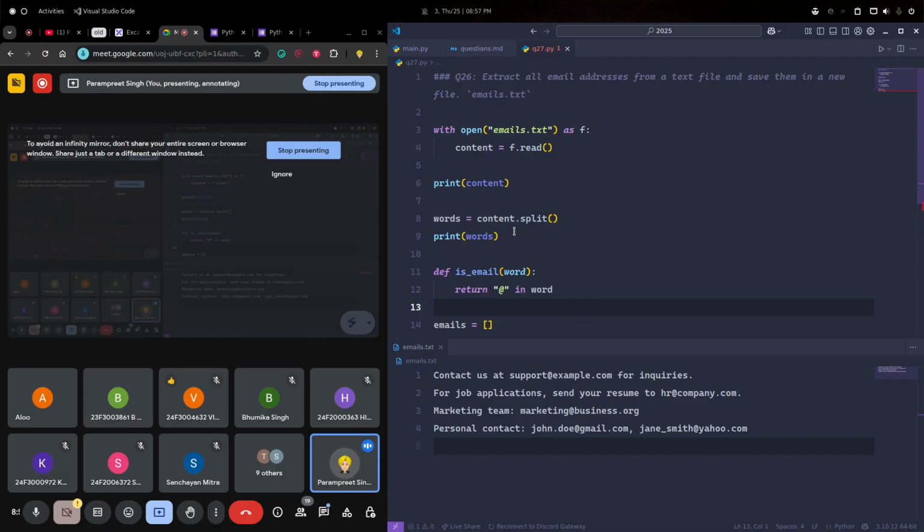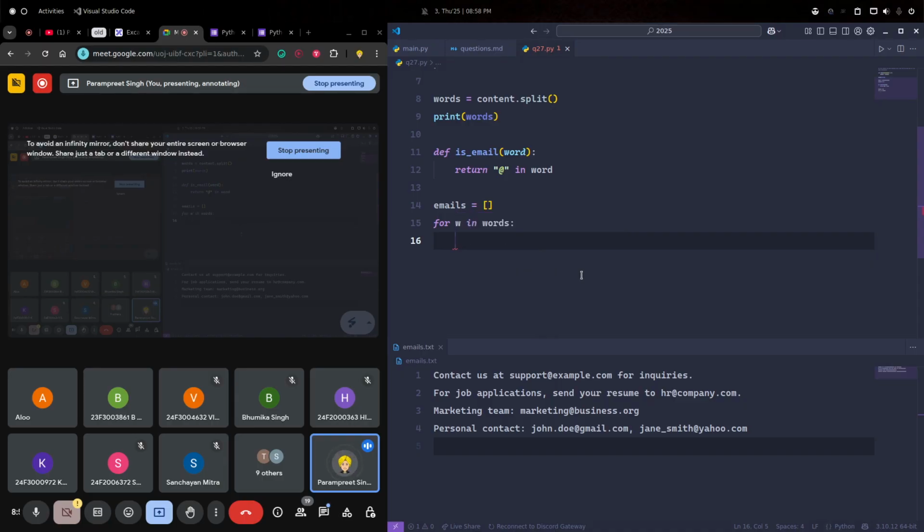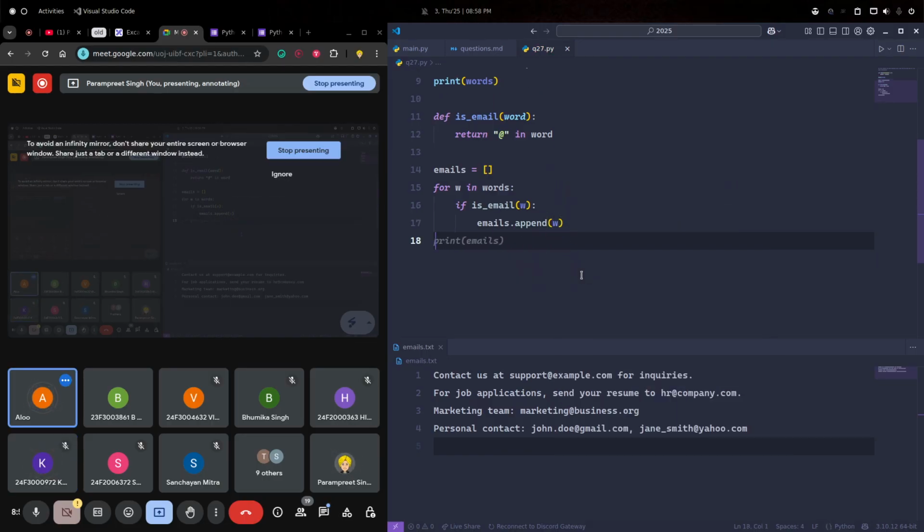So what we are doing is simply extracting the words, and we have created a function which will identify whether a word is an email or not. Now, for w in words, how can I check whether a word is an email? If that is an email, I want to store that in the emails list. If is_email(w), then I'll append it to the emails list, emails dot append w, right?